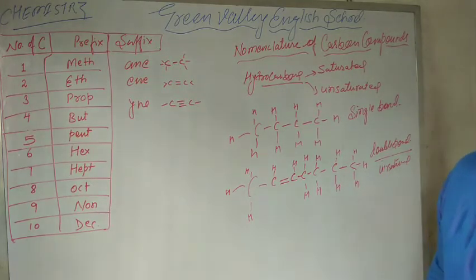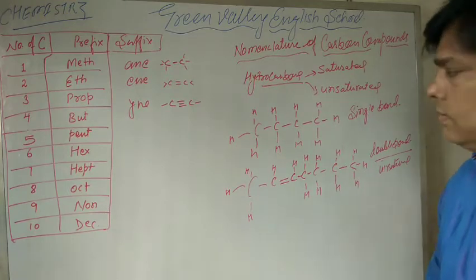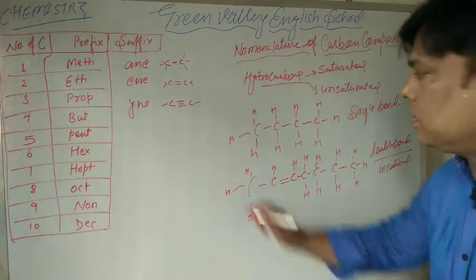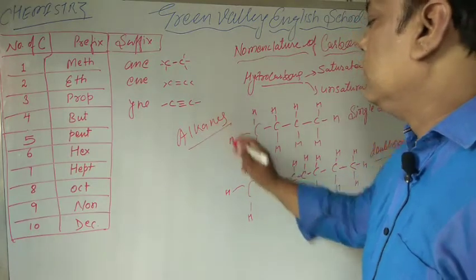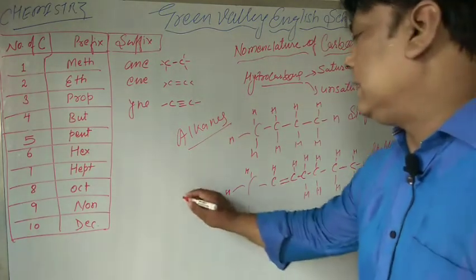Double bonded hydrocarbons are called alkenes. Single bonded hydrocarbons are called alkanes. Double bonded are called alkenes.